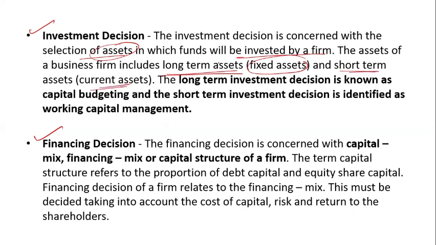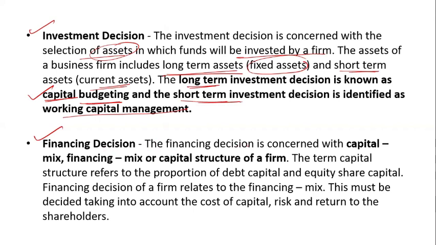For the long term investment, as I have already said, whatever decision we are taking is called capital budgeting. And the short term investment decision is identified as working capital management. Now you get it. Now the financial management, the financing decision.